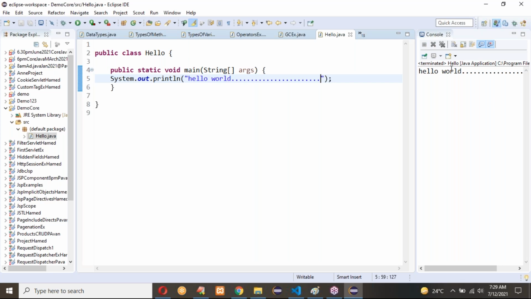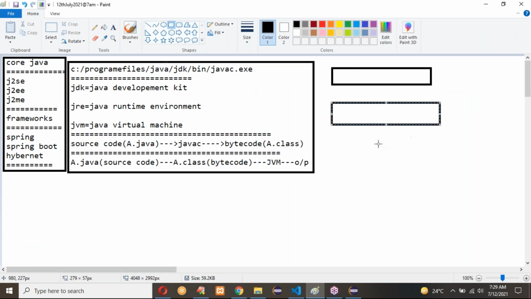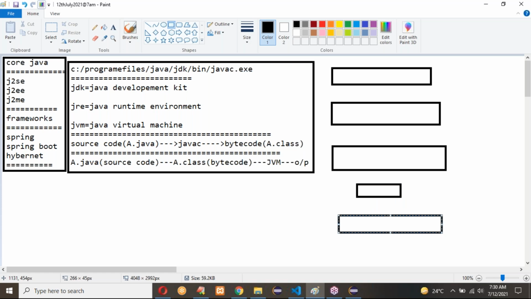So in the middle, who is taking care of all the stuff? Here we are writing Java source code. Java source code is connected with the compiler. The compiler converts it into bytecode. This bytecode is taken by the JVM. The JVM is executing the output for our program.